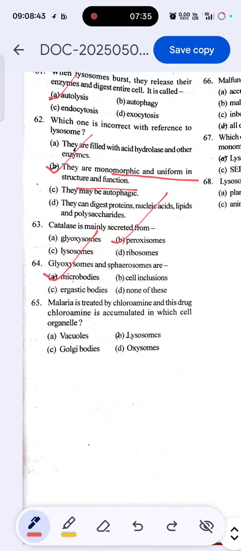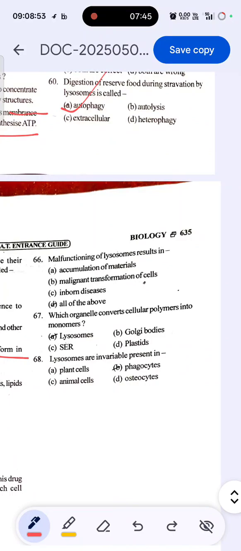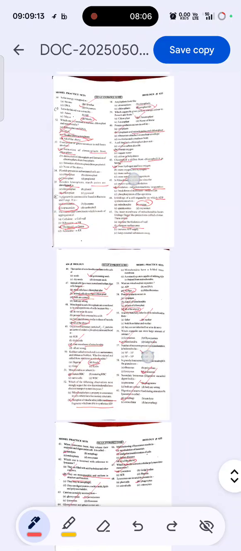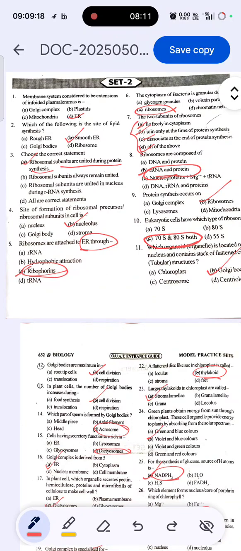Malaria is treated by chloroquine, and this drug is accumulated in which cell organelle? Lysosomes. And the 66th question: malfunctioning of lysosomes results in accumulation of materials, yes. Malignant transformation of cells, yes. Inborn disease, yes. So all of the above is the right answer. Which organelle converts cellular polymers into monomers? Lysosomes. Lysosomes are invariably present in phagocytes. Okay, so these are 68 questions. All 68 questions done. I hope you all understood. Okay, so thank you.